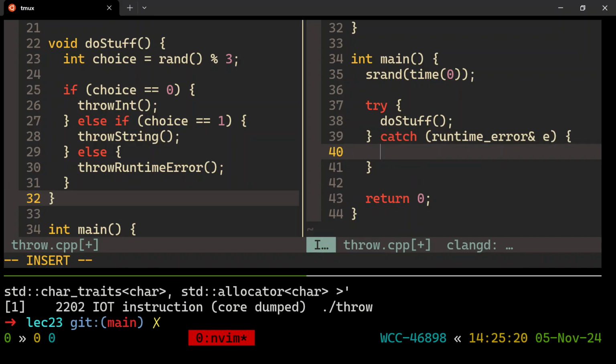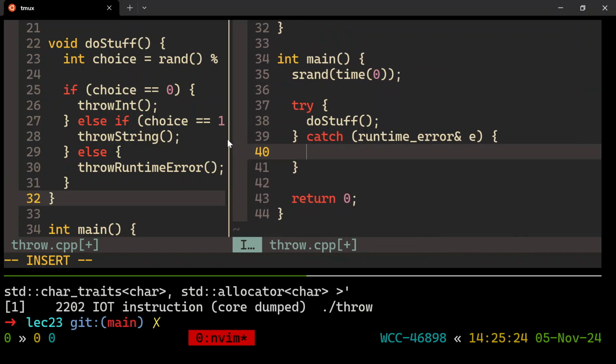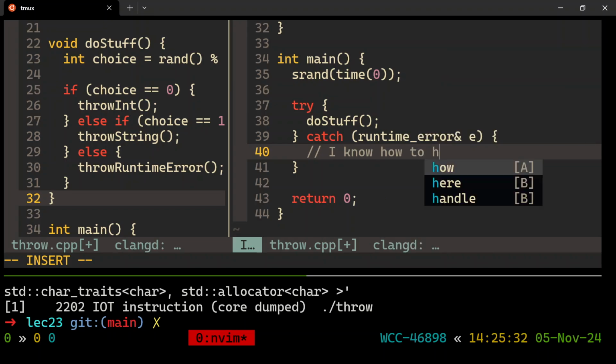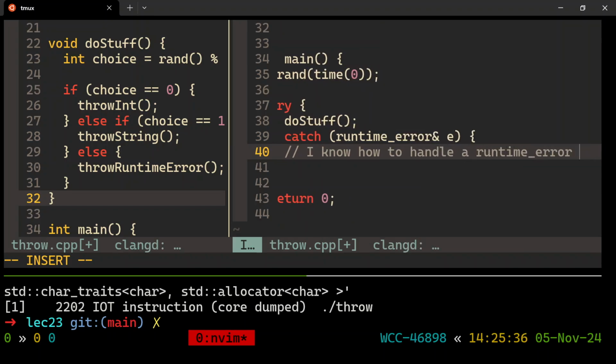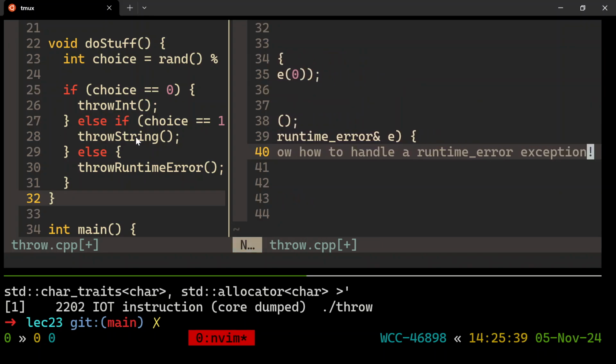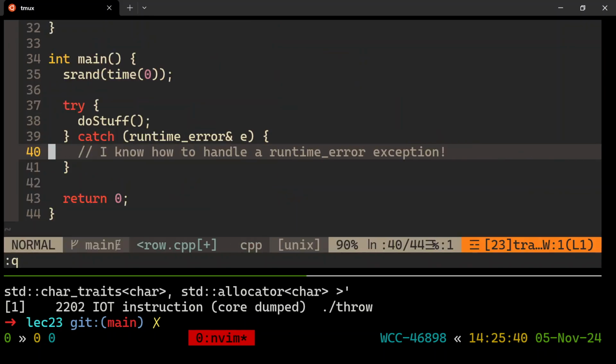And what do I want to do with a runtime error? Like the second you put a catch block for something, it's like you're shouting to the world. You're shouting to C++, hey, I know how to handle a runtime error. Choose me. I have my glove ready. All right. I know how to handle a runtime error exception. Okay. I guess I've run out of space here. So I need this.